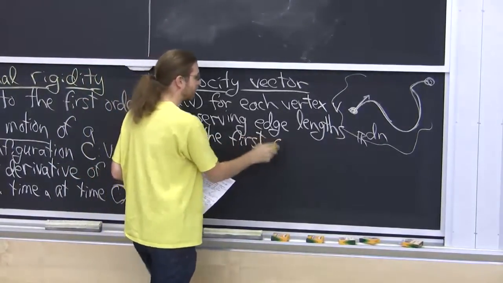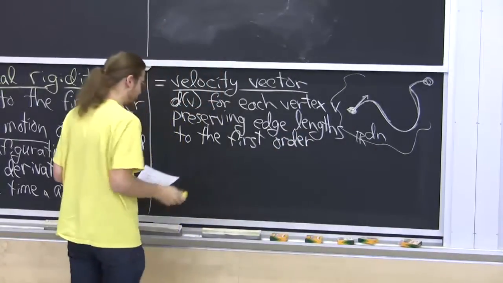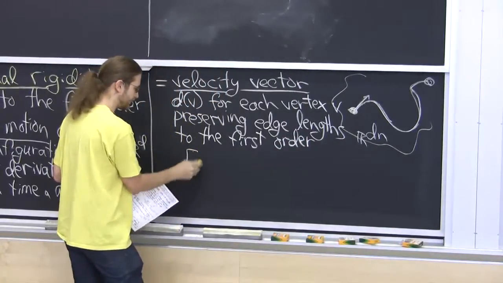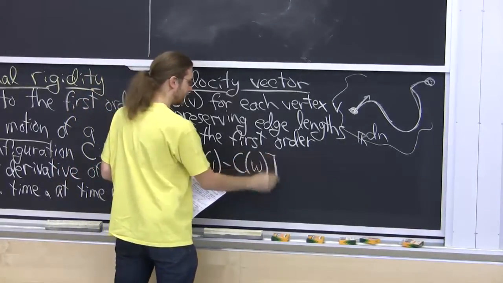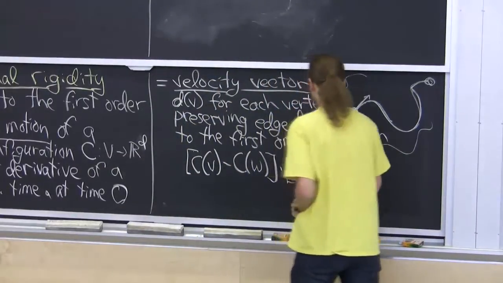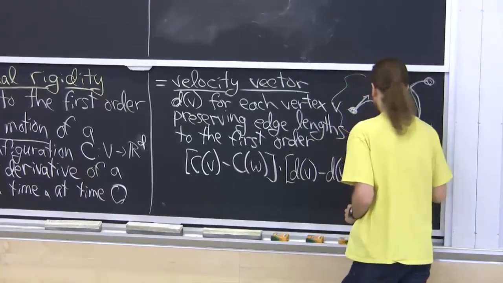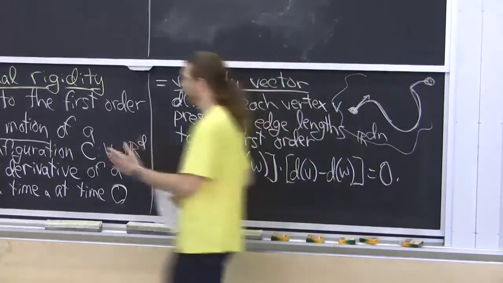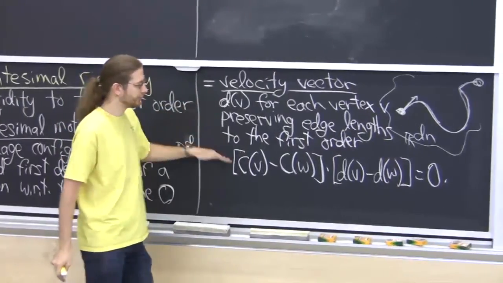And in the book, we take the derivatives, we work out all the details. But I'll just tell you what the condition is. Because ultimately, all we need is this condition. So I'm just defining an infinitesimal motion to be a velocity vector for every vertex such that this property holds.